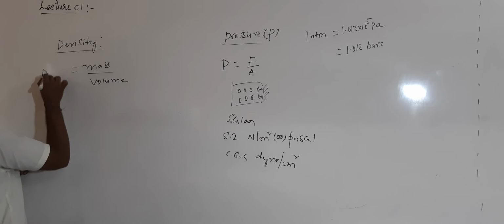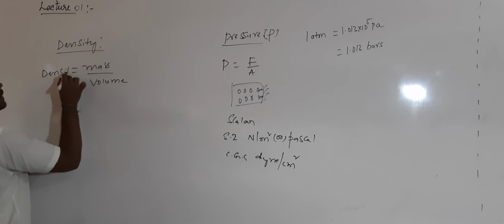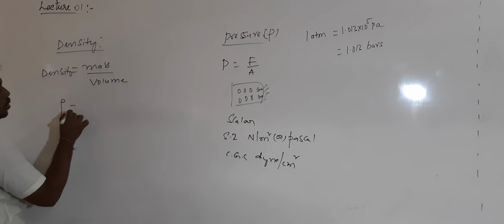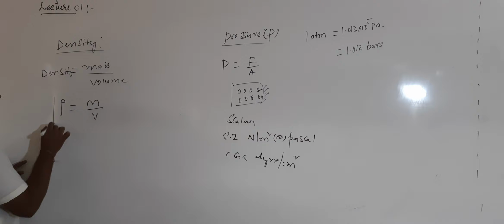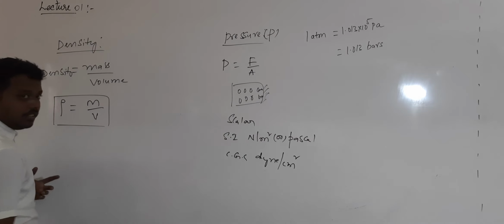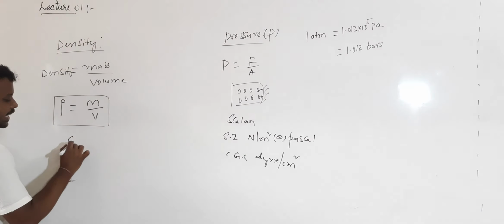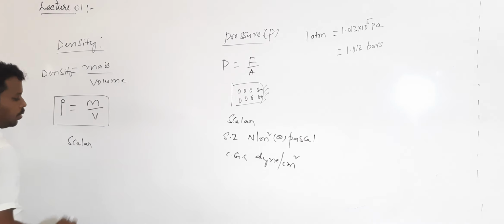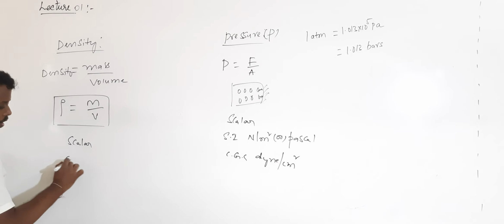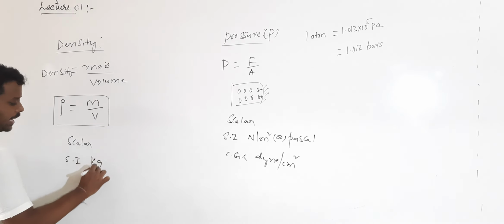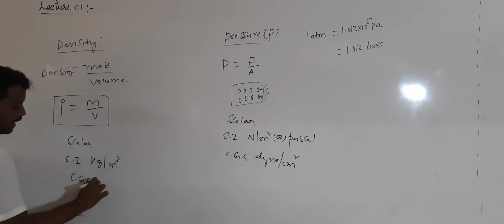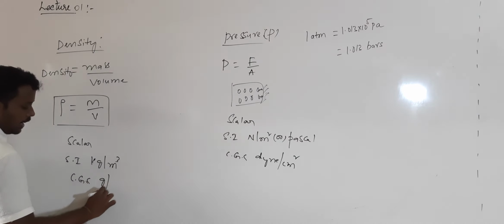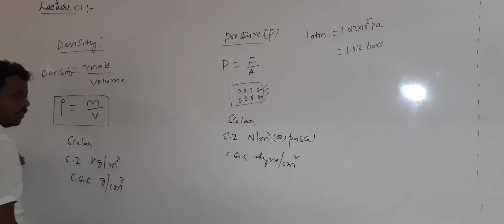Everyone knows well regarding the density. So density of a fluid can be represented either with rho or d. So density can be written as mass divided by volume. So this is the density of the fluid. So this density is which quantity? Scalar quantity, having only magnitude, no direction, whose SI units are given by kilogram per meter cube, and whose CGS units are given by gram per centimeter cube.